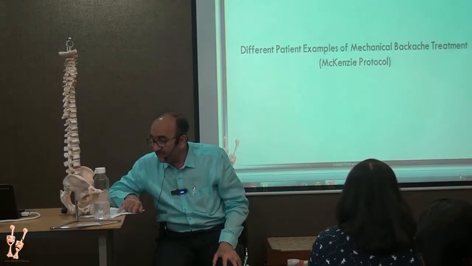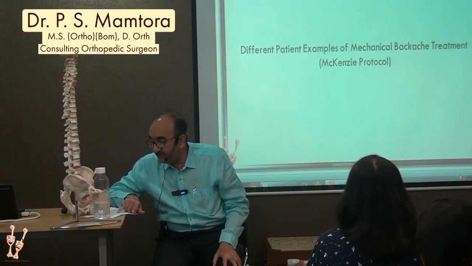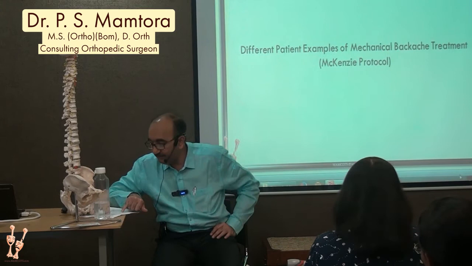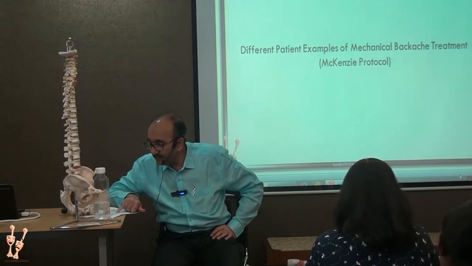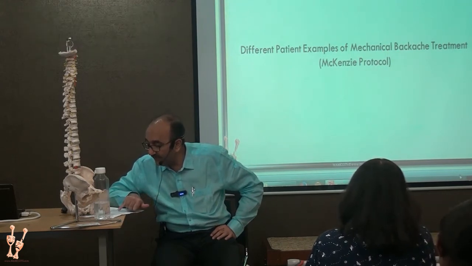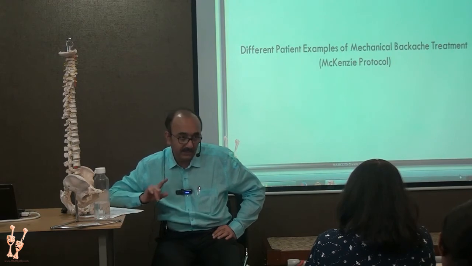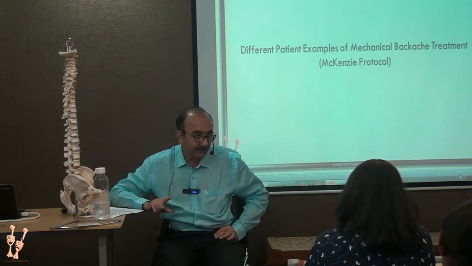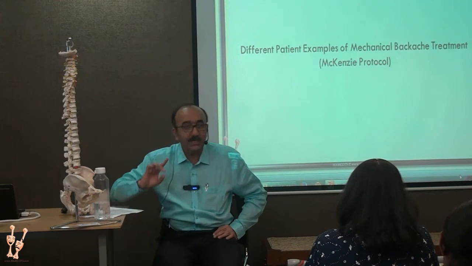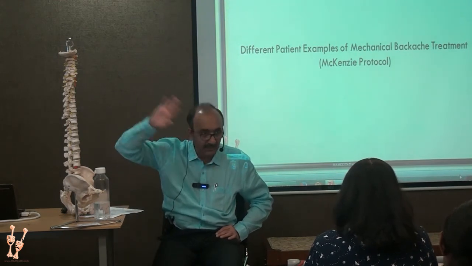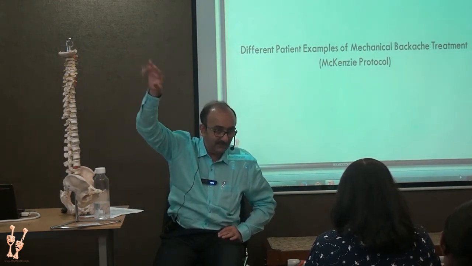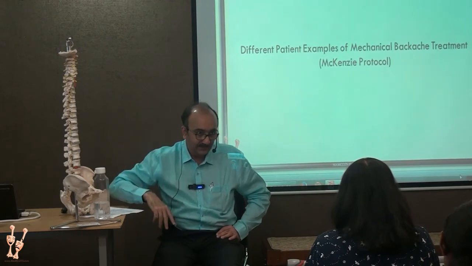Is a positive SLR or femoral stretch a mandate for nerve compression? No, that's what we do. With nil neuro deficit and a negative SLR on examination, is nerve compression ruled out? Not necessarily. If the patient has limb pain, then he can still have a nerve compromise. So you can have a negative SLR, you can have a nil neuro, and yet there will be a root canal stenosis or a lumbar canal stenosis.